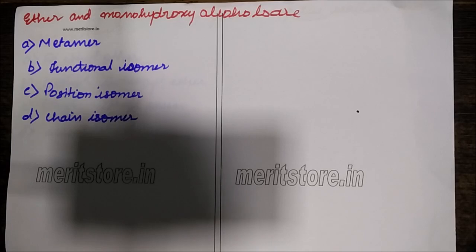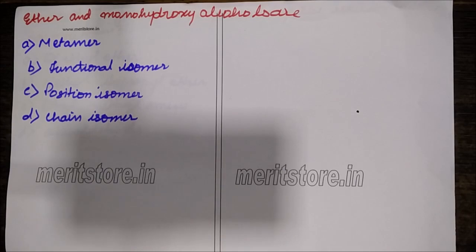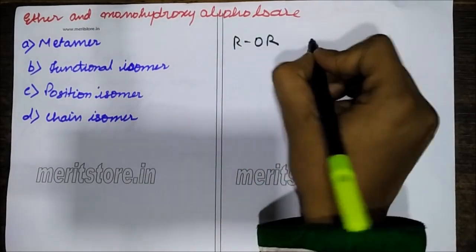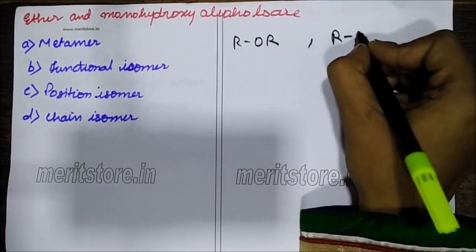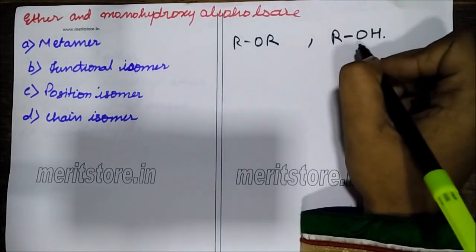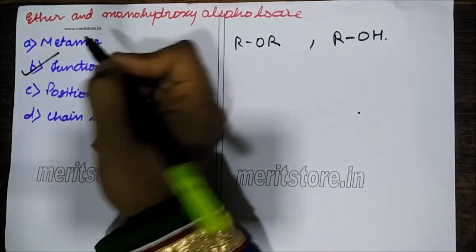Ether and monohydroxy alcohol are which type of isomers? These are functional isomers. Why? Because their molecular formula is the same, but they have different functional groups. What is the general formula for ether? ROR, and for alcohol it is ROH. So the functionality depends only upon the functional group, and hence it is a functional isomer.